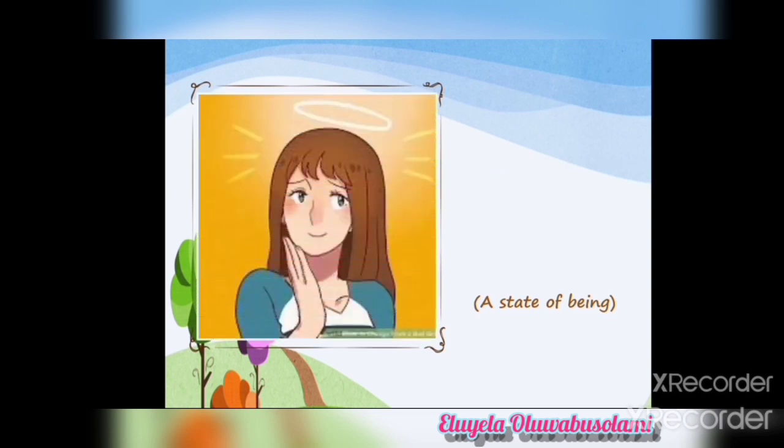Now, in the next picture, we have a young girl, and Anna is a good girl. It indicates a state of being. Is gives a connection between Anna and her identity and her quality. A state of being verb identifies who or what a noun is. Who is Anna? Anna is a good girl. Is is the verb in that sentence.